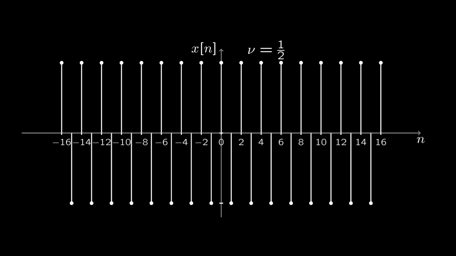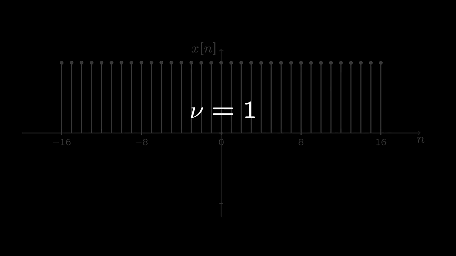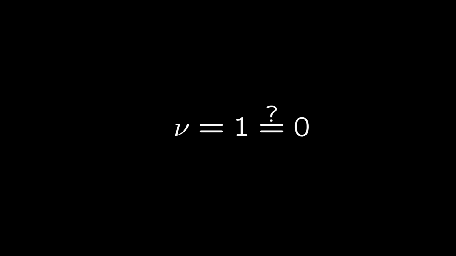The question is, though, where do we go from here? We could in principle consider a signal that completes a cycle every sample, and say that it has a normalized frequency of 1. But then we may also ask what separates this signal from the signal with a normalized frequency of 0. And the honest answer is nothing really.